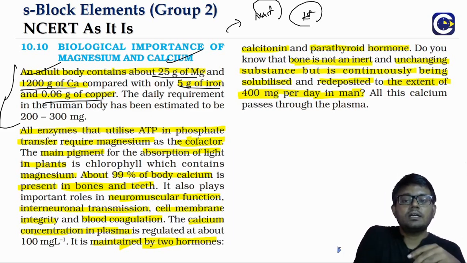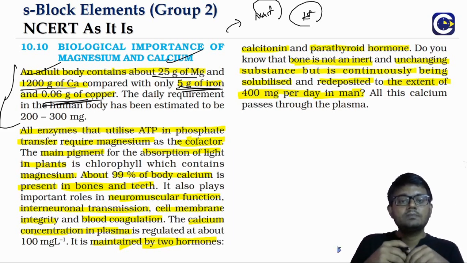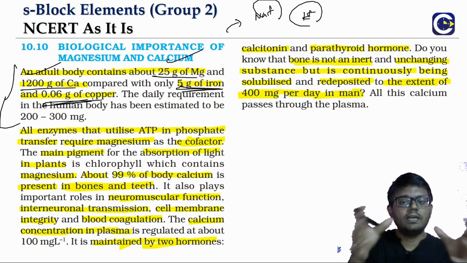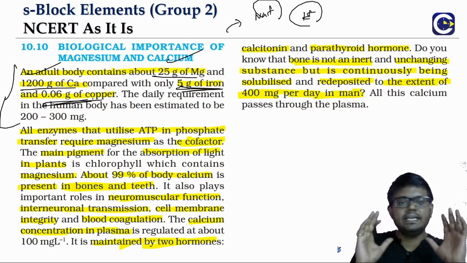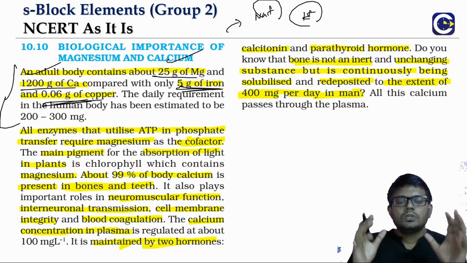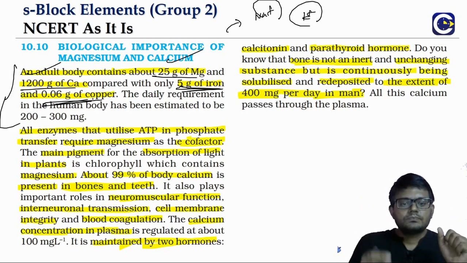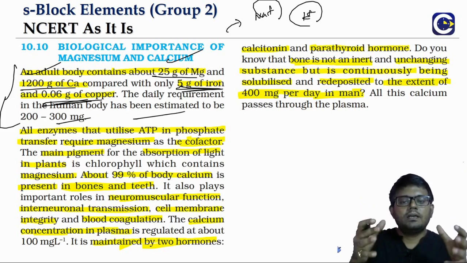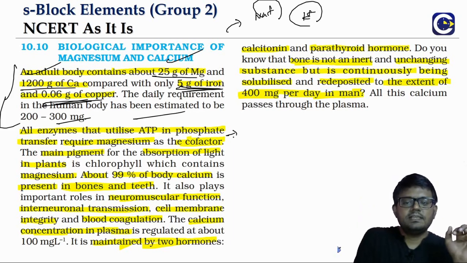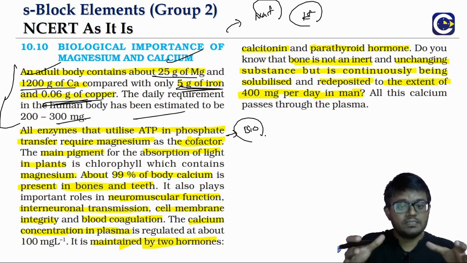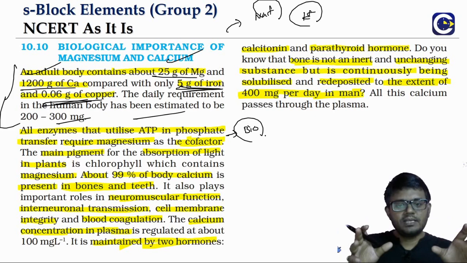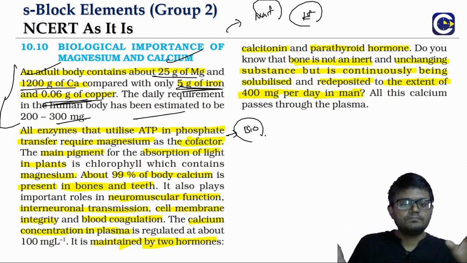If you put this in contrast to iron and copper, the body will have only 5 grams of iron and 0.06 grams of copper. It is not like they will ask questions based on the numbers, but just to get an idea. Where magnesium will play a role: all the enzymes that are using ATP in phosphate transfer. You will not need the mechanism in detail, but just to understand the importance of it, you will anyway cover these things in bio.